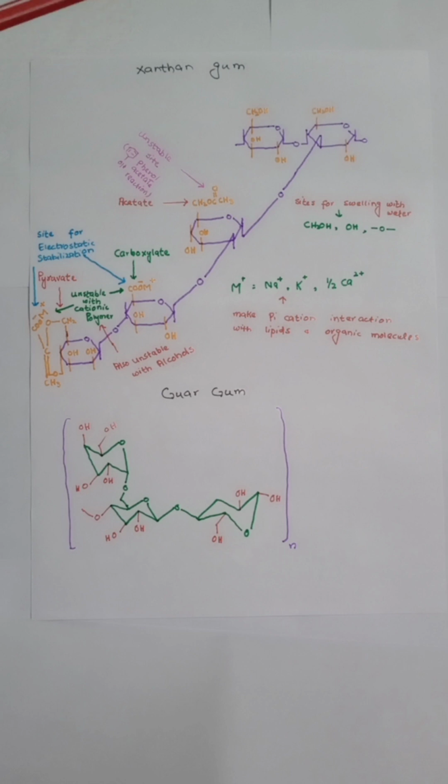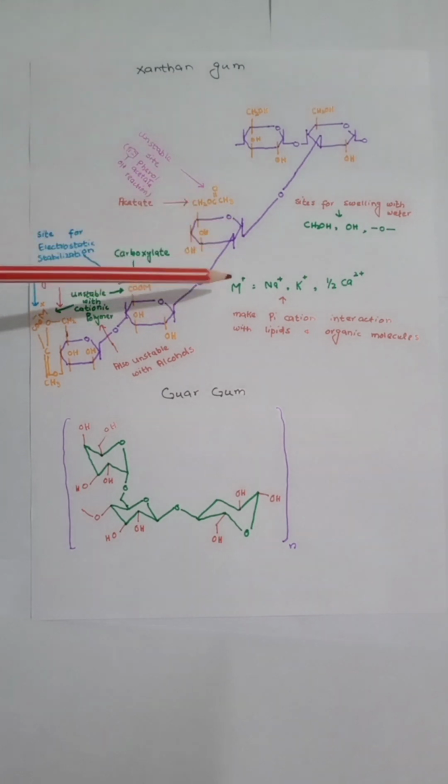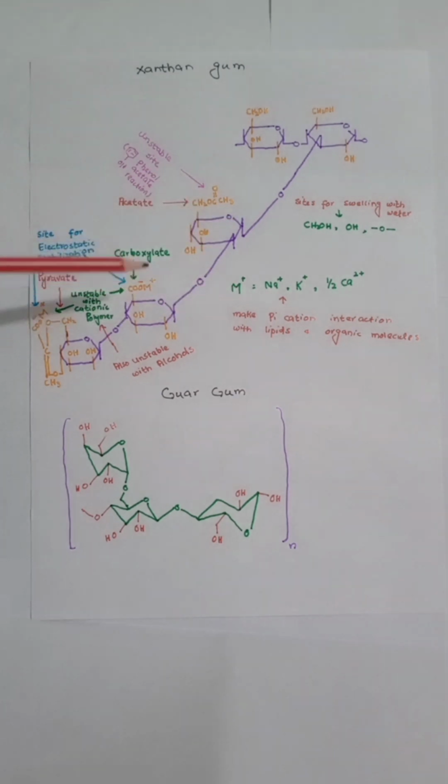Second important group of xanthan gum are these cations. These cations are in fact the part of this carboxylic group and this pyruvate group. These cations have property to make pi-cation interaction. Pi-cation interaction is formed between cation and pi bond.